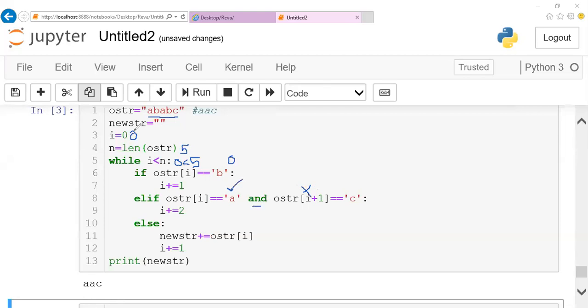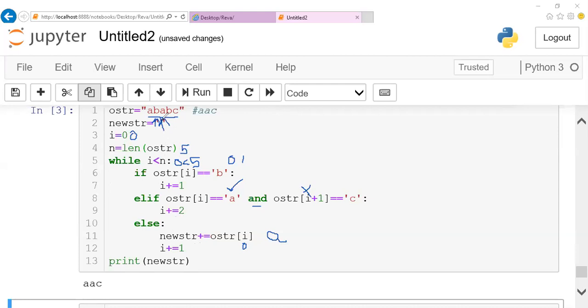So immediately, the character in the 0th position is added to the new string. Right now A will be added. After this, I increment my pointer. Again it increments, so from 0 it becomes 1. Now I take B and check whether this condition is satisfied. Yes. Now I will not do any insertion operation. My incrementation happens automatically and my pointer goes to the next one. If this condition is true, the other condition will not be checked. Again, my loop continues.